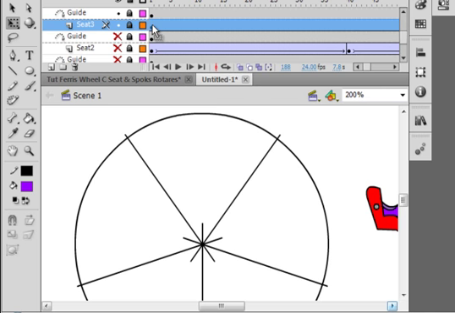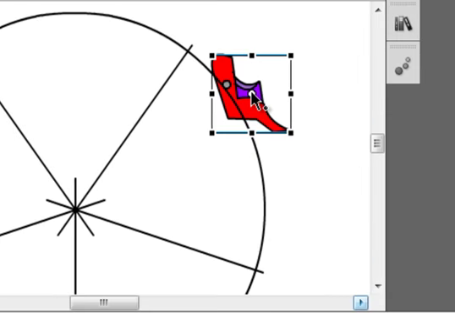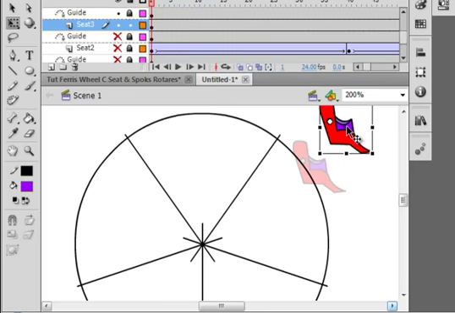Click on frame 1 of the seats layer, unlock it, grab the seat, make sure it's got the squares, the free transform tool has selected it, put the circle right on that circle, get your crosshairs.